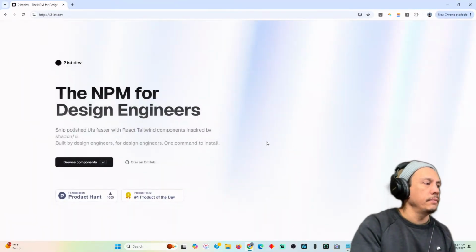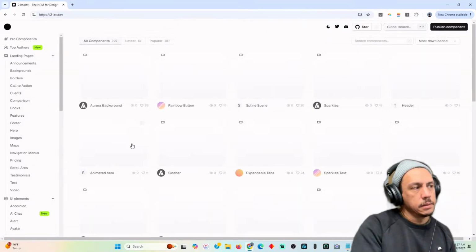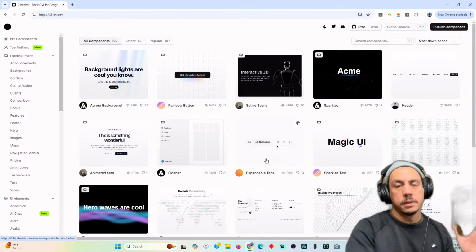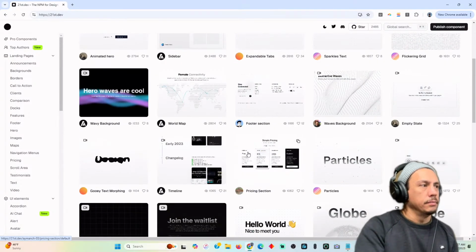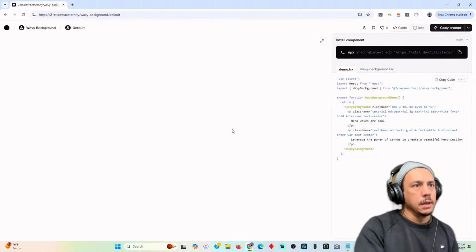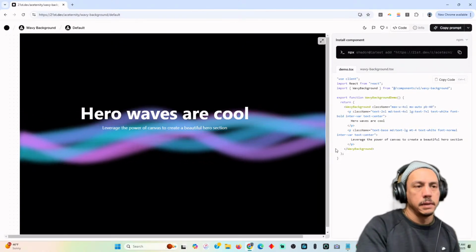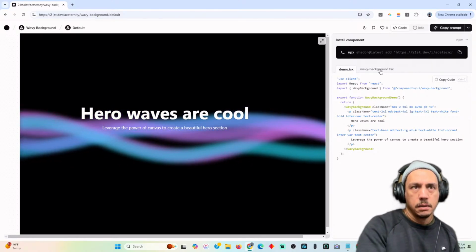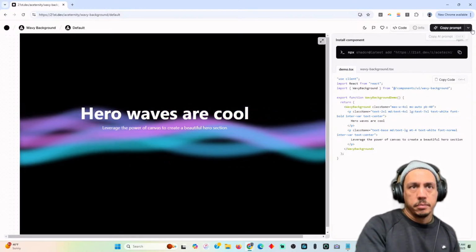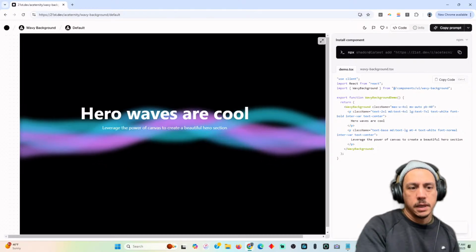All right, so this is this thing, and it's got components. There's all these assets, if you will, components, things. Like if you want waves in the background of your thing, you can come over here, and from what I understand, copy the prompt. So we copied the prompt.